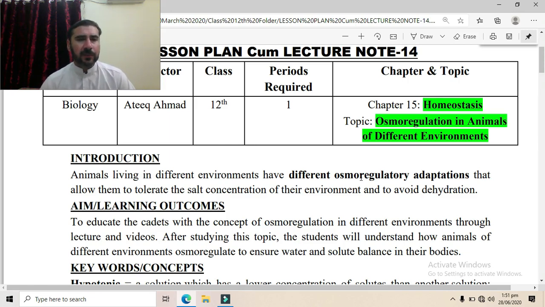And these environments have different conditions, and the animals which are living there, they have different osmoregulatory adaptations to tolerate the salt concentration as well as to avoid the dehydration. Dehydration is the major problem in the terrestrial environment, while in marine environment the salt concentration is the major problem. So there are three categories of animals: marine animals, freshwater animals, and terrestrial animals. So we will divide this lecture in three parts.